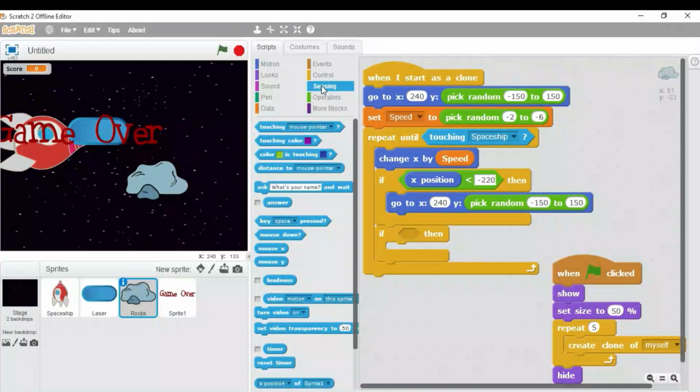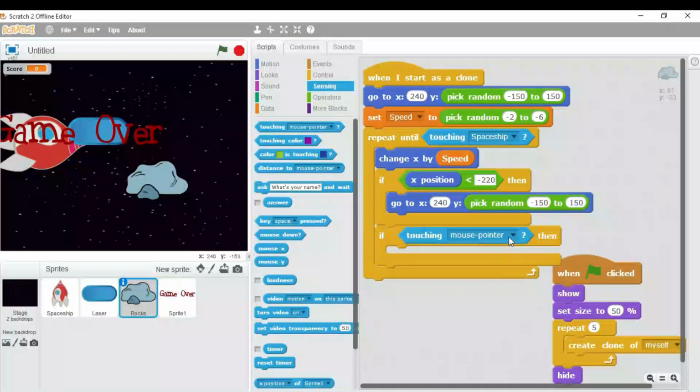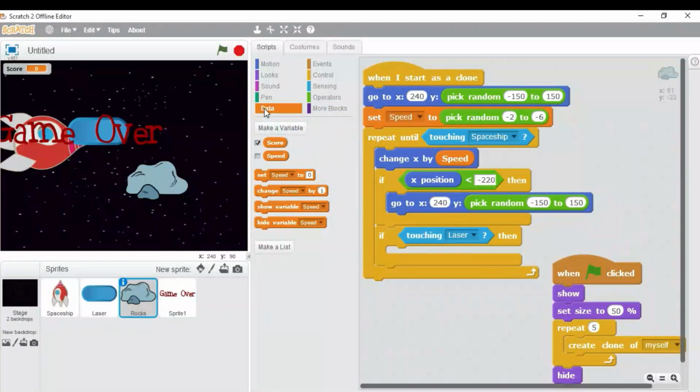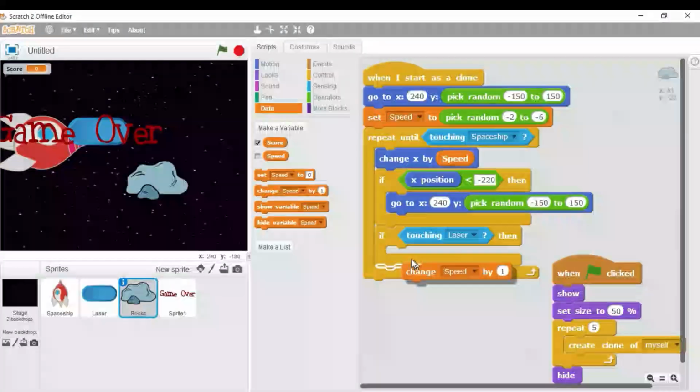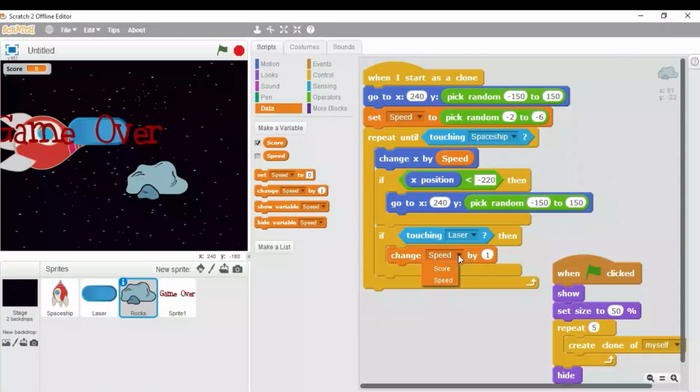Click on the sensing block menu and drag this touching block here and change the value to laser. Now come over here on the data block menu, drag this change block and click on this small arrow and change it to score.